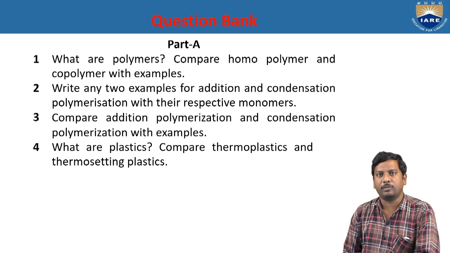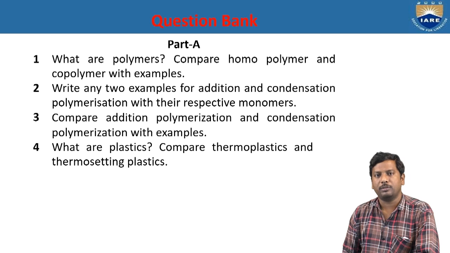First of all, Part A, first question: what are polymers? Compare homopolymer and copolymer with examples. So polymers are large molecules which are produced by the linking of monomers with covalent bond linkage. And what is the difference between homopolymer and copolymer? Homopolymer is produced by a single unit of the monomer, that means the same unit of monomer.